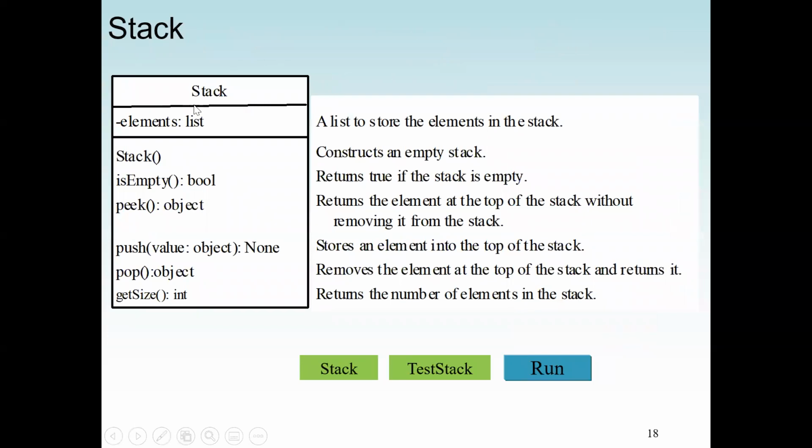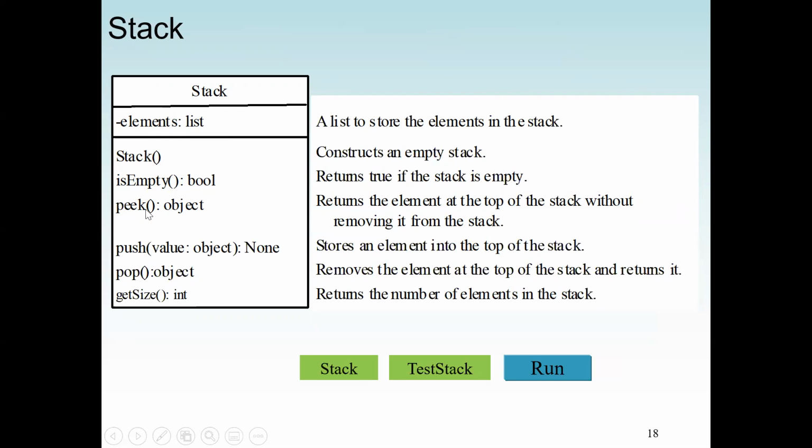Now let's see the stack class and also implementing it in a Python language. So this is our stack class name. The second row is the data members. Here we need only the list, the elements that we are going to store in. Then we have the stack constructor. We have a method to check if the stack is empty.